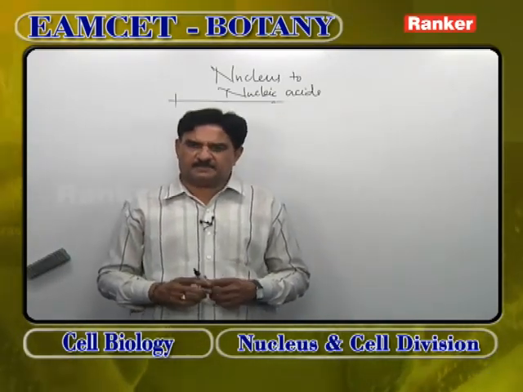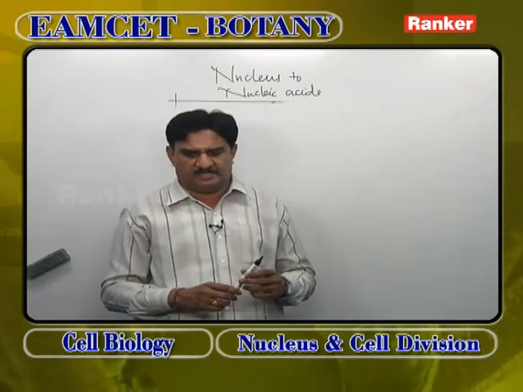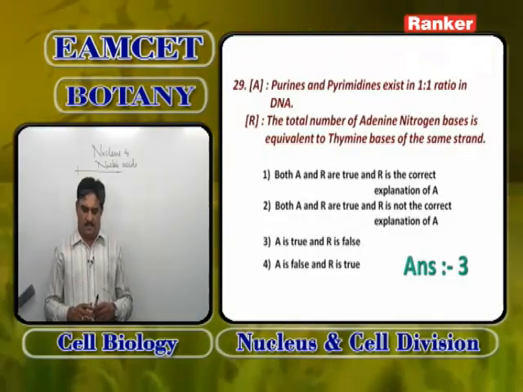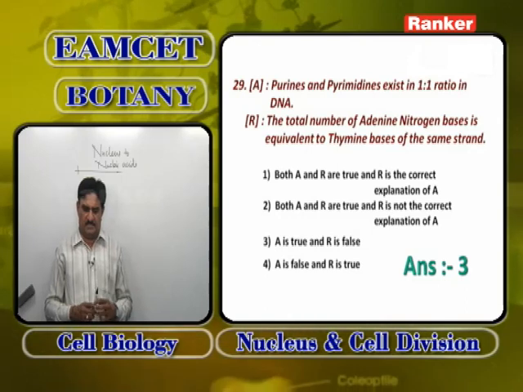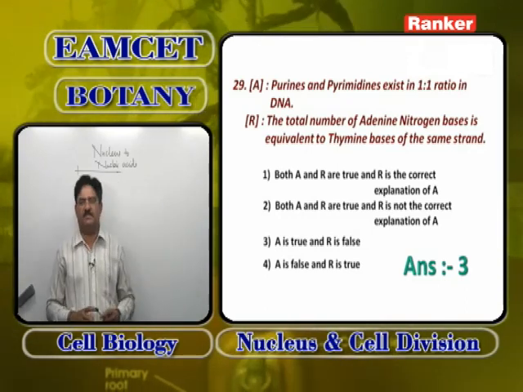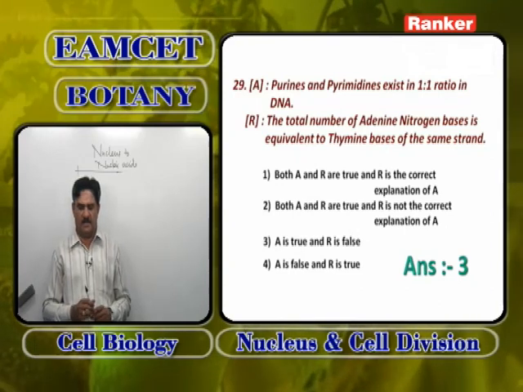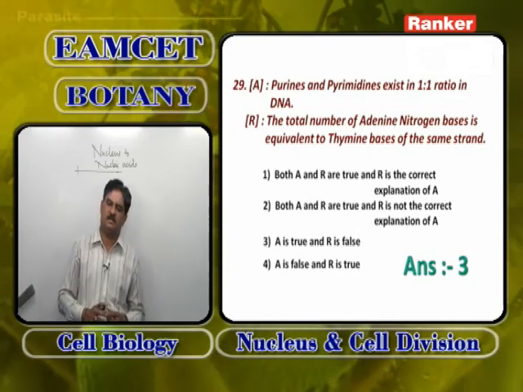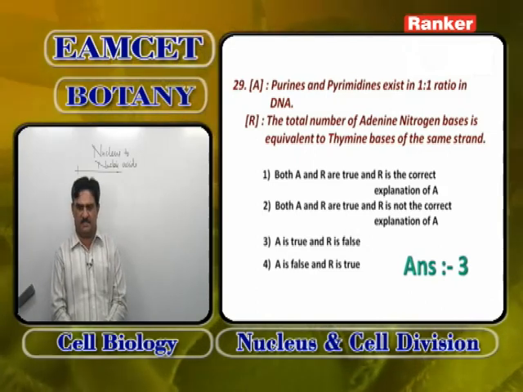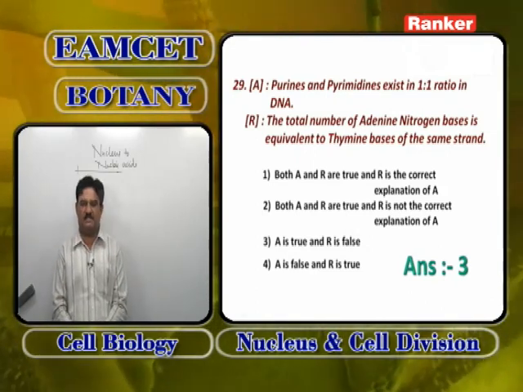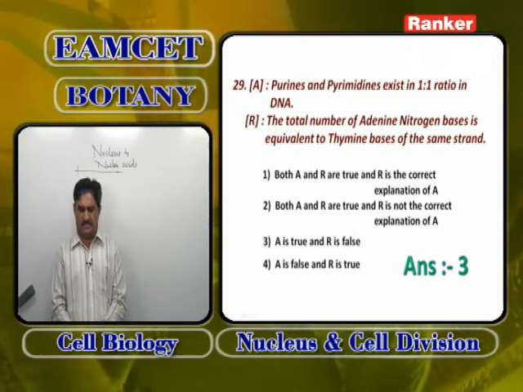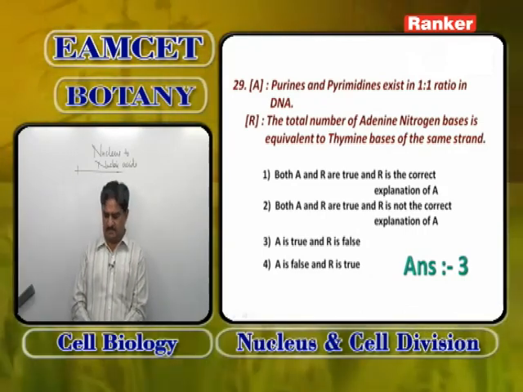So purines and pyrimidines exist in 1:1 ratio in DNA is correct. The total number of adenine nitrogen bases is equivalent to the thymine nitrogen bases in the same strand is wrong. The total number of adenine nitrogen bases is equal to the total number of thymine nitrogen bases in the complementary strand. If it is given, it is correct. So here A is correct, R is false.